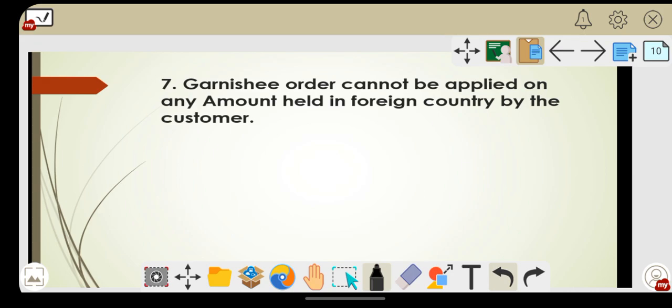Suppose the customer is in a foreign country and has his account, or maybe deposits, in a foreign country. At that time, a garnishee order is not applicable to such amount. Why? Because a garnishee order is only applicable to Indian people, that is, under Indian law. So on the amount held by the customer in a foreign country, a garnishee order is not applicable.